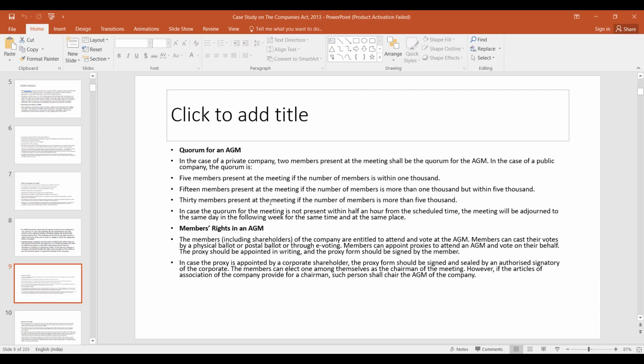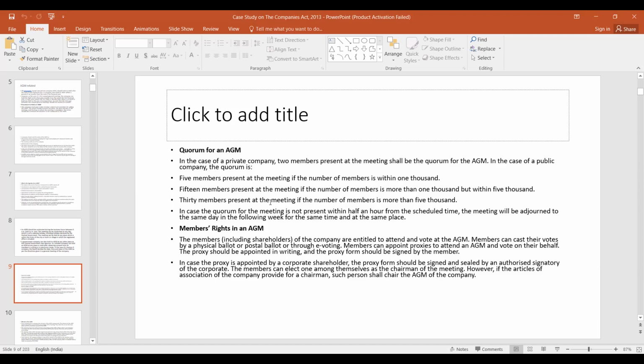Then members' rights. The members, including shareholders, are entitled to attend and vote. Members can cast their vote by physical ballot, postal ballot or through e-voting. Members can appoint proxies to vote on their behalf. The proxy should be appointed in writing and the proxy form should be signed by the member. In case the proxy is appointed by a corporate shareholder, the proxy form should be signed and sealed by an authorized secretary of the corporate.